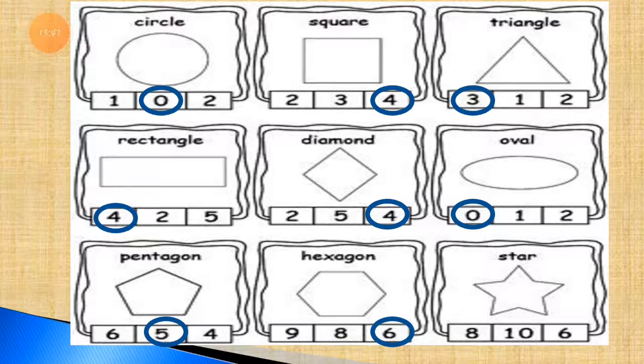And the last one, which is the star, it has 5 edges and each has 2 sides. So star has 10 sides. So we have to circle the number 10.